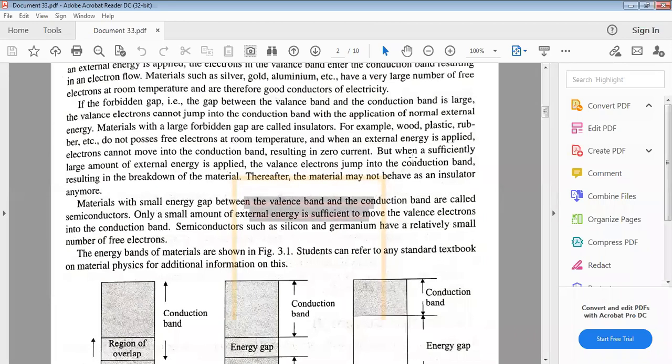When external energy is applied, the electrons are unable to move from the valence band to the conduction band, so there are no freely available electrons in the conduction band. As a result, there is no current passing through. But when a sufficiently large amount of external energy is applied, the valence electrons jump into the conduction band, resulting in the breakdown of the material, and it is permanently damaged. Thereafter, the material may not behave like an insulator anymore.